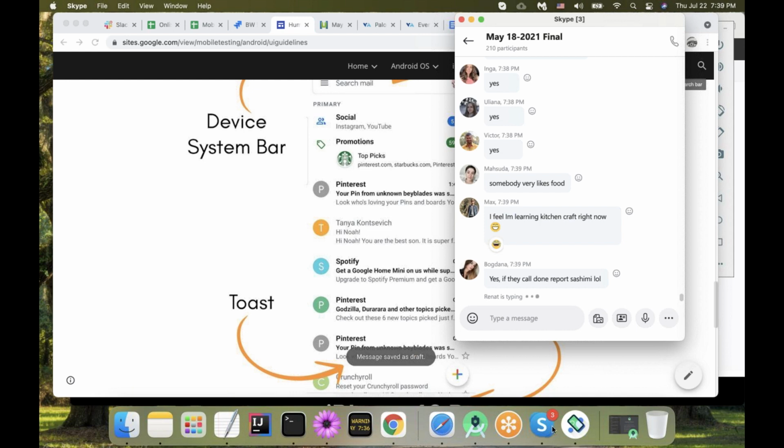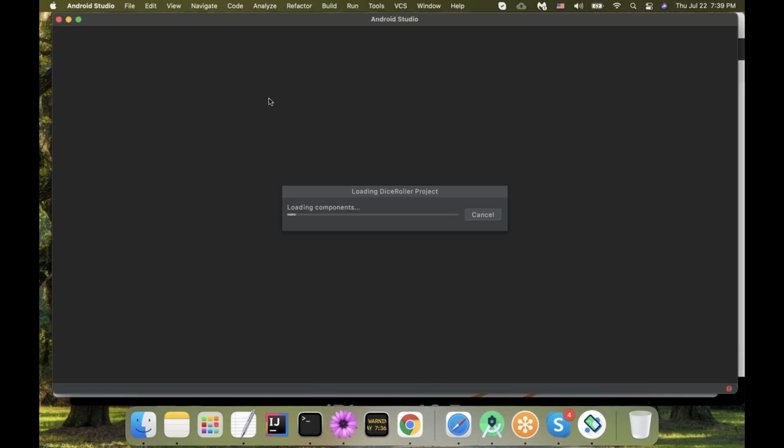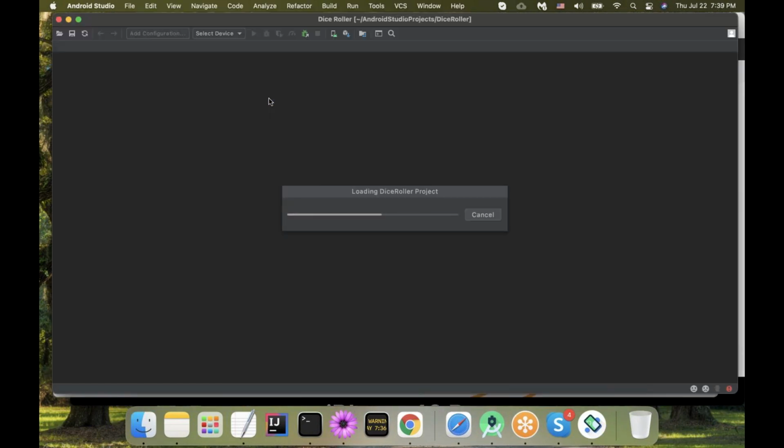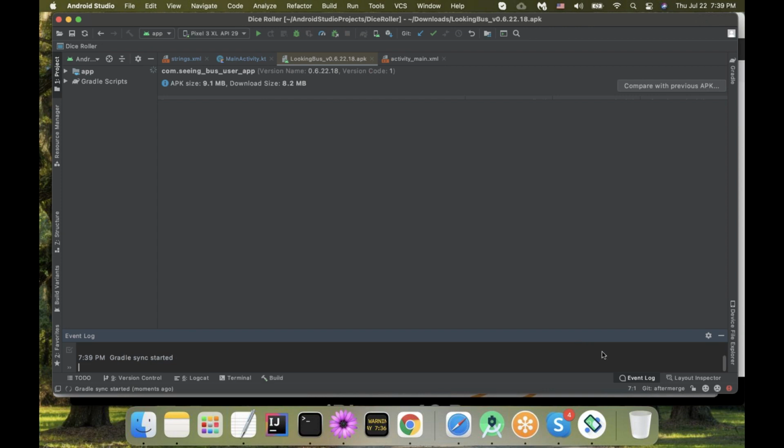Okay. So what we are going to take a look at is the code for this application. And I'm going to first of all install it to my emulator.